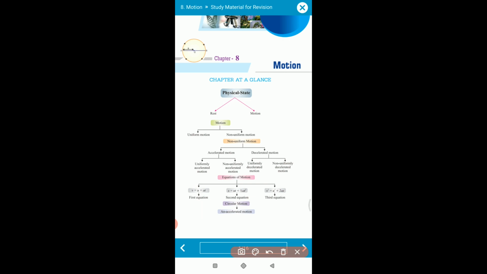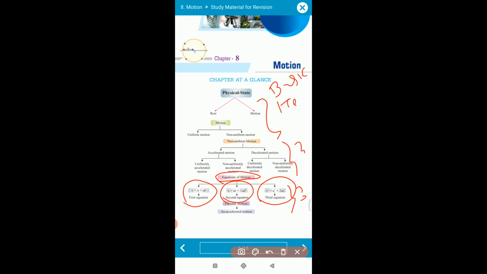The chapter is divided into three portions. The third portion deals only with the equations of motion, the first, second, and third equations of motion. This is a totally mathematical portion. In the first portion, you have to understand some basic terms. In the second portion, you learn about the various types of motion, how motion is described, what acceleration is, what velocity is. So first of all, let us understand the initial basic terms.